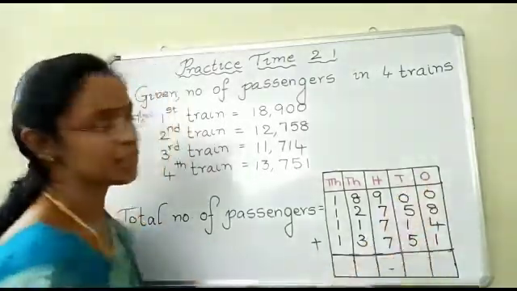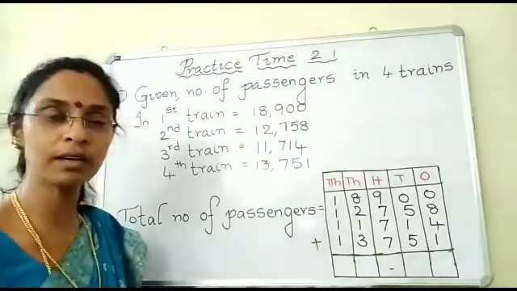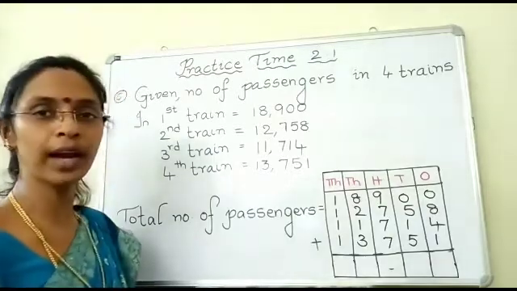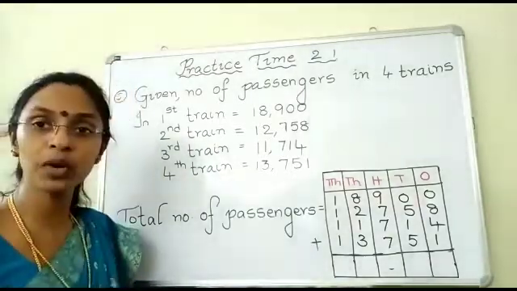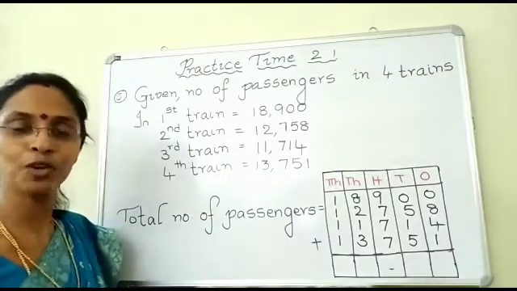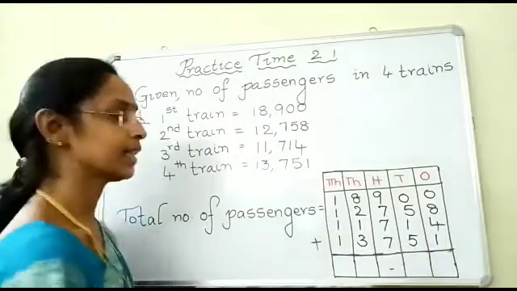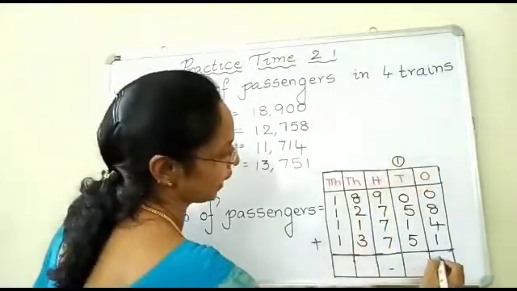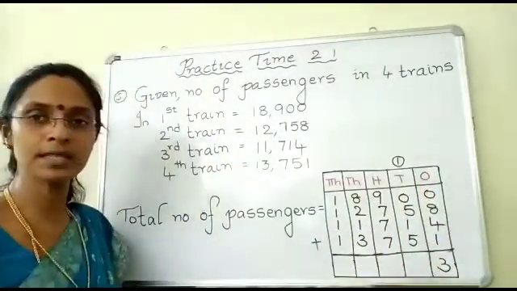See, start addition from ones place. What are the digits in the ones place, children? Yes, 0, 8, 4 and 1. Now add, children. 8 plus 4 is? Yes, 12. And 12 plus 1 is? Yes, 13. So write 1 in tens place and 3 in ones place.